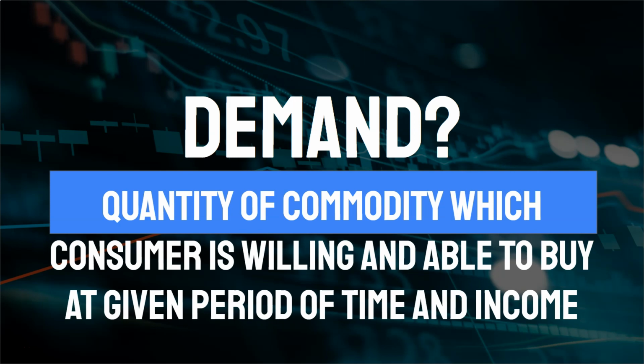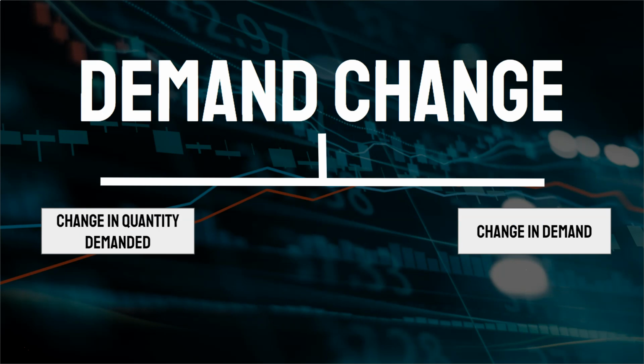So demand is constant in given income and period of time. The two constants that we look for in demand is the time period and the income of the consumer. So essentially, when a consumer is wanting to and can afford to buy a quantity of a commodity, that would be the demand of the commodity. So if a consumer is willing and able to buy 2 cans of Coca-Cola, then the demand for Coca-Cola for that consumer is 2 cans. And in this case, we only look at the individual demand because this is microeconomics and not macro.